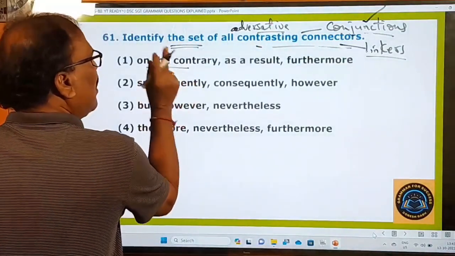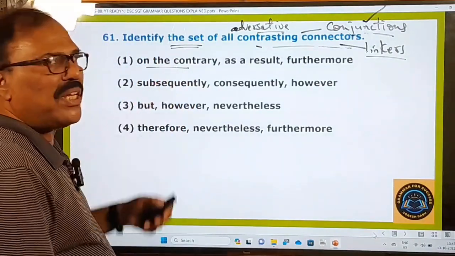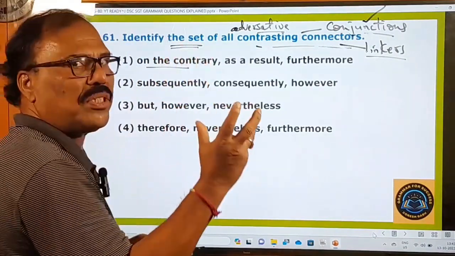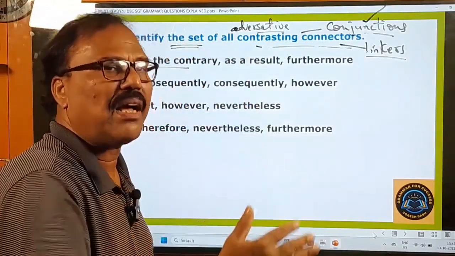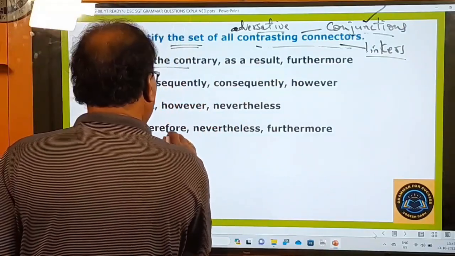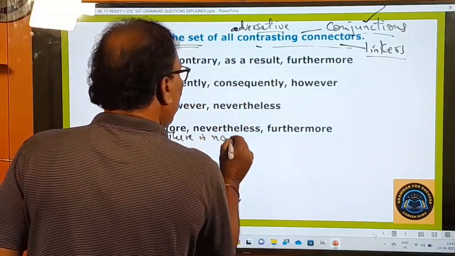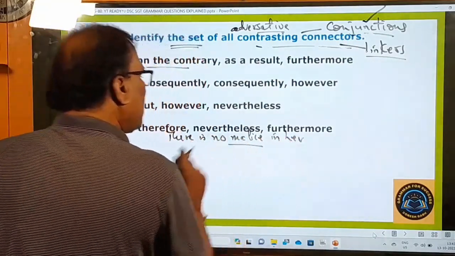On the contrary is an adversative connector. It is used to show the opposite of what has been said in the preceding sentence. Let me give you one example here. There is no malice in her.